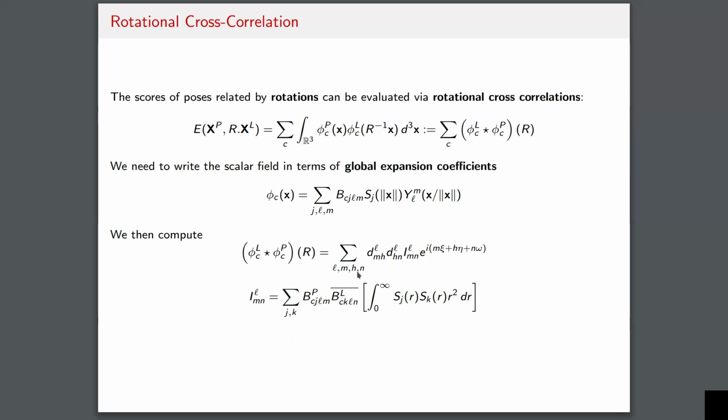You apply fast Fourier transform, and I should also say that the Greek letters here are indices for the rotations that you want to evaluate this cross correlation at, right? So this new function, this cross correlation, will be a function of the Greek letters, after you sum over the Latin letters.